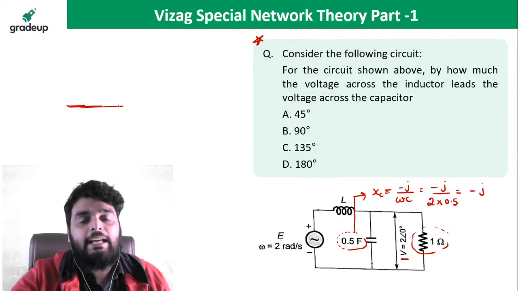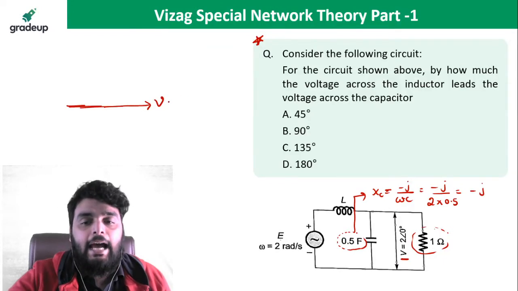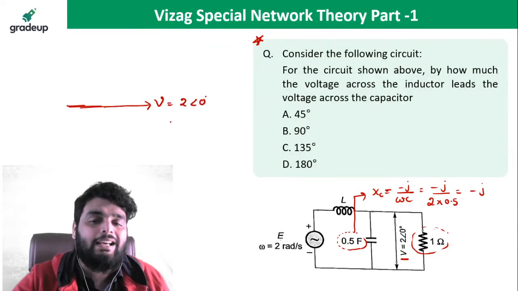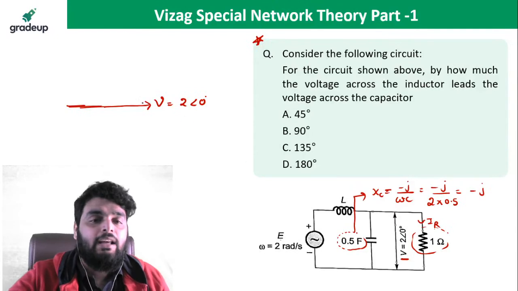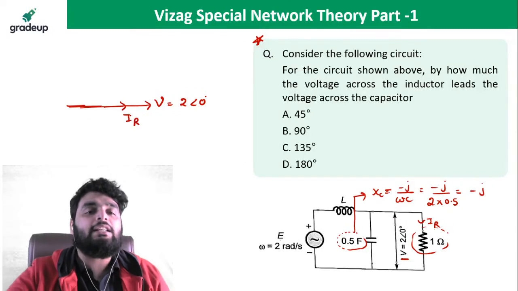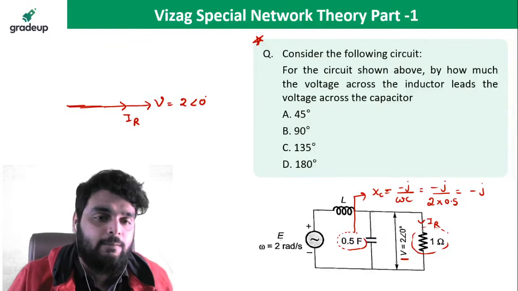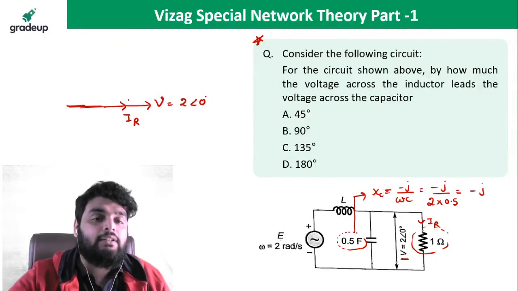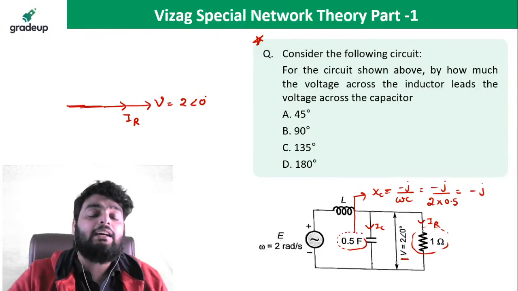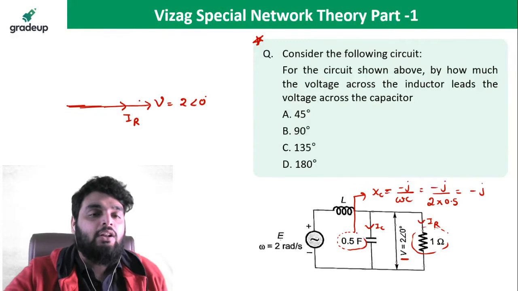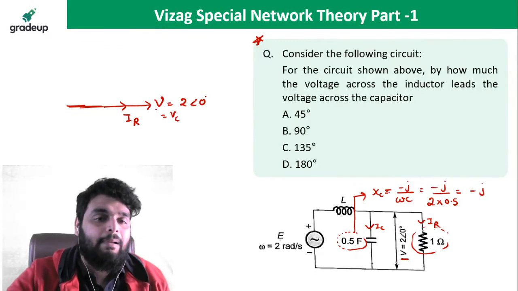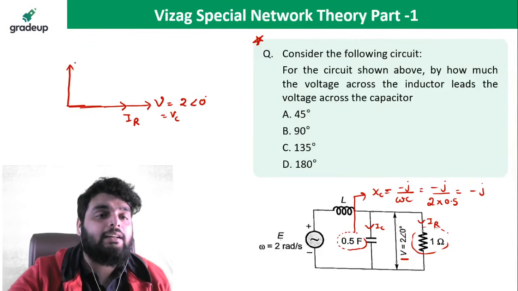So let's suppose I am taking this voltage as a reference, 2 angle 0. Now what will be the current which is passing through this resistor? Obviously, if you know the voltage, the resistor current will be in phase with the voltage. In case of a resistor, remember, voltage and current are in phase, right? Now the current in the capacitor must lead the capacitor voltage by 90 degrees. So this is the capacitor voltage also, so the capacitor current must lead the capacitor voltage by 90 degrees.